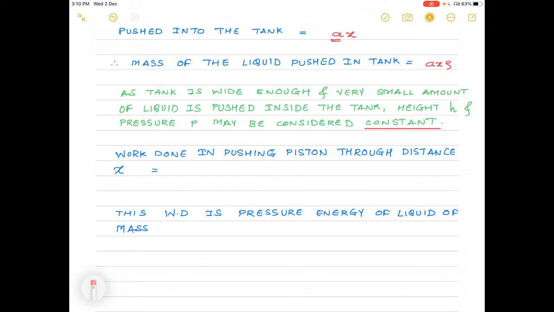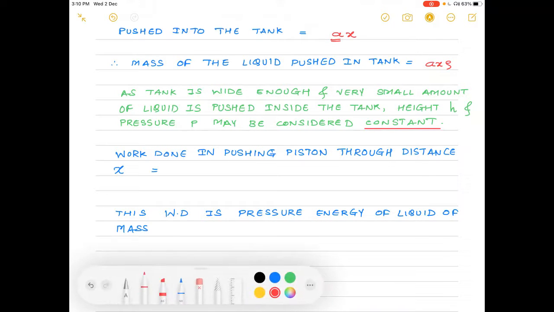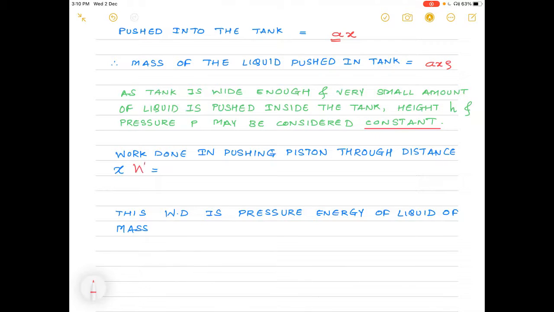So the work done in pushing this piston through distance x, W, is equal to force on piston into distance moved. Now the force which is applied on the piston is equal to pressure into area, and the distance is x, so W equals P into A into x. Now this work done is the pressure energy of the liquid of mass Ax rho.